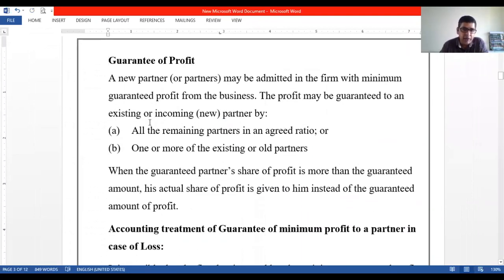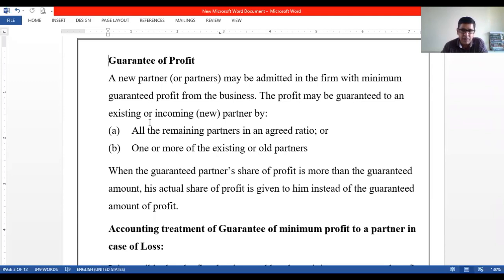Now, what do you mean by guarantee for profit? Okay, over here in this partnership, it happens like one of the partners or maybe two partners are given the guarantee by the remaining partner or partners, right? Okay, why is the guarantee given? Maybe like we need that partner.